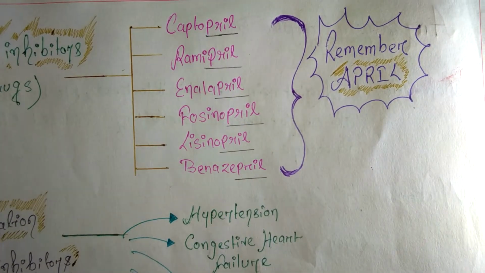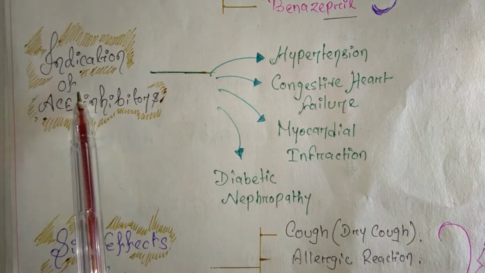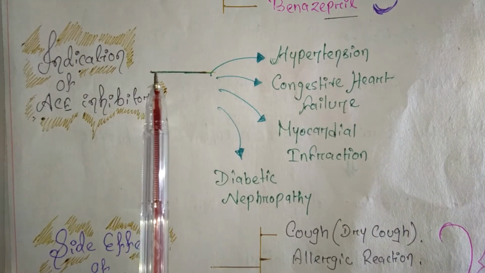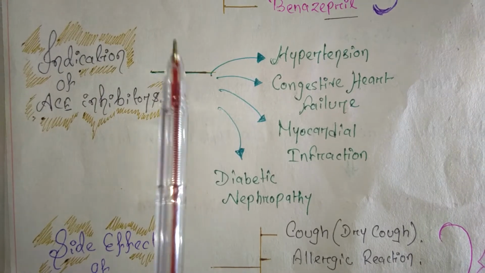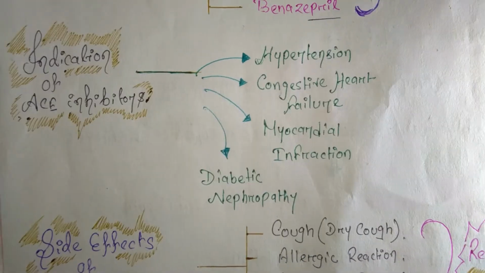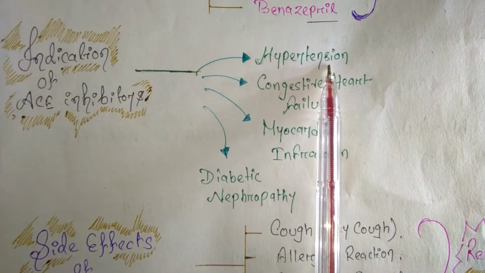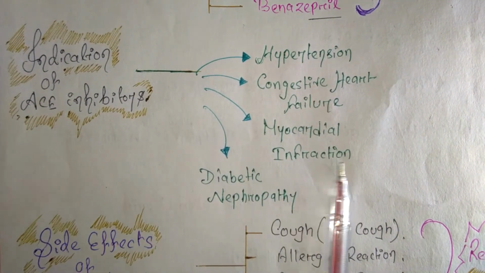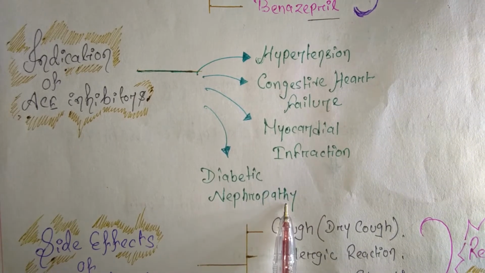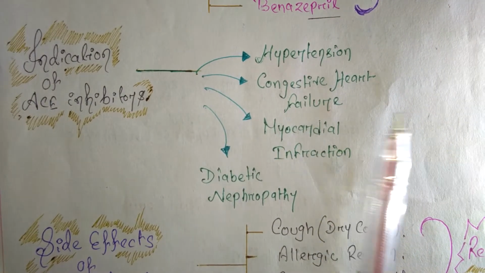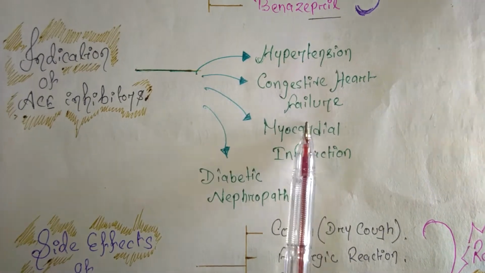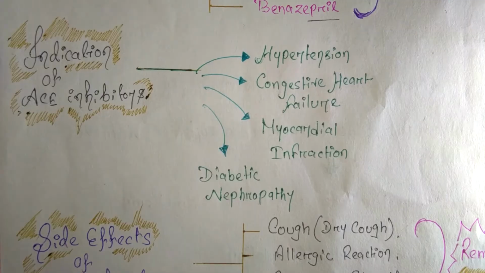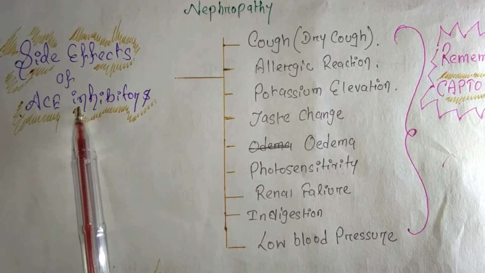Let's see the indications of ACE inhibitors. Indication means the patients to whom we will give these drugs. Hypertensive patients, obviously, congestive heart failure patients, myocardial infarction patients, diabetic neuropathy patients. All these patients can take ACE inhibitors. Now let's see the side effects of ACE inhibitors.